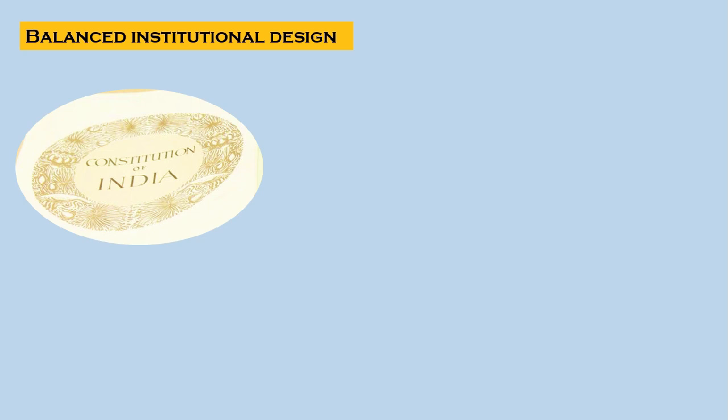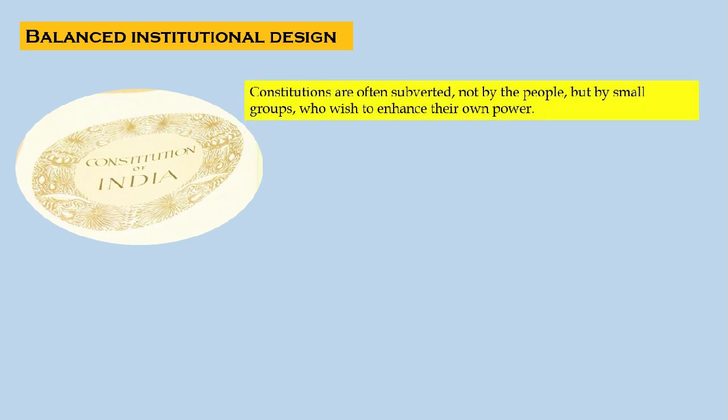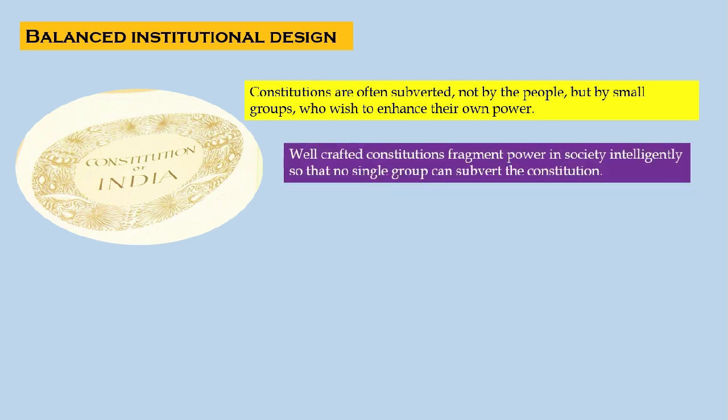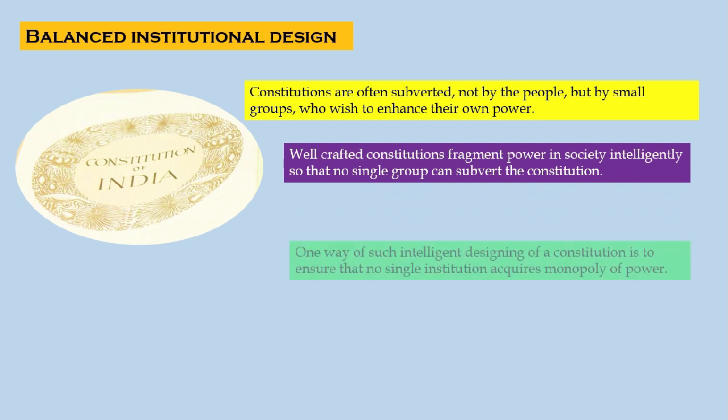Balanced institutional design. Constitutions are often subverted not only by the people but by a small group who wish to enhance their own power. Well-crafted constitutions fragment power in society intelligently so that no single group can subvert the Constitution.